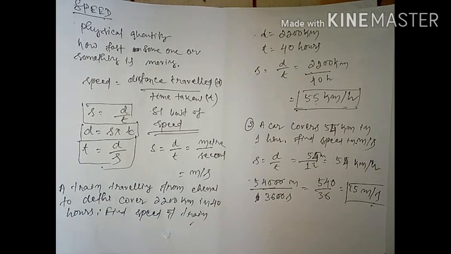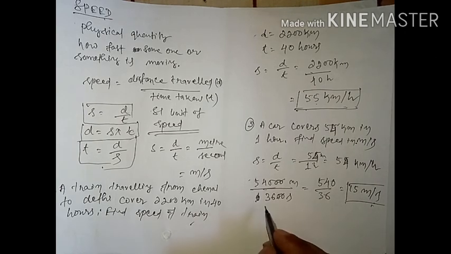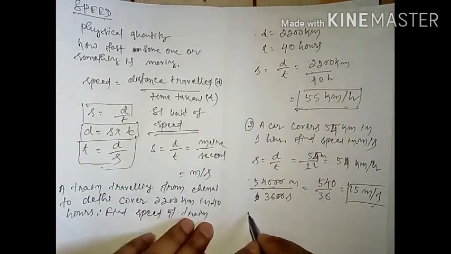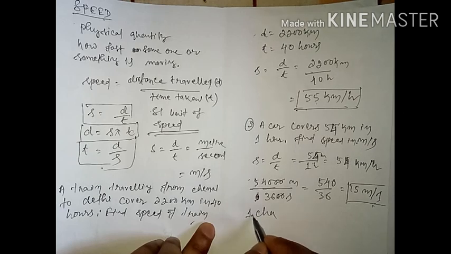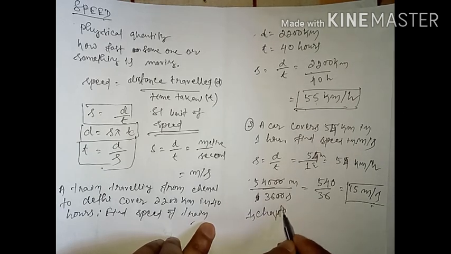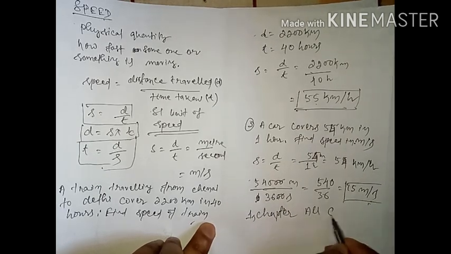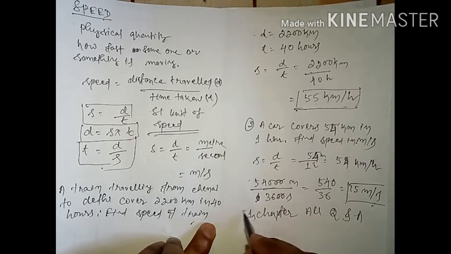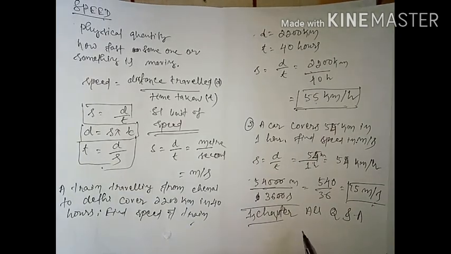By this process you can solve some more numericals in your book. Some more numericals are there, so I hope you will go through all the numericals, and your homework is the exercise, first chapter, all questions and answers. I hope you will go through and write in your copy, and whatever your doubt is, you can WhatsApp me.